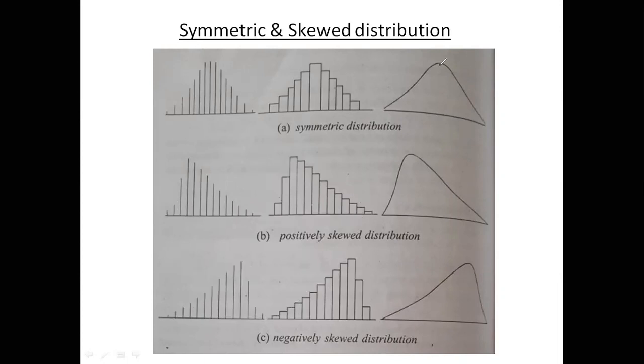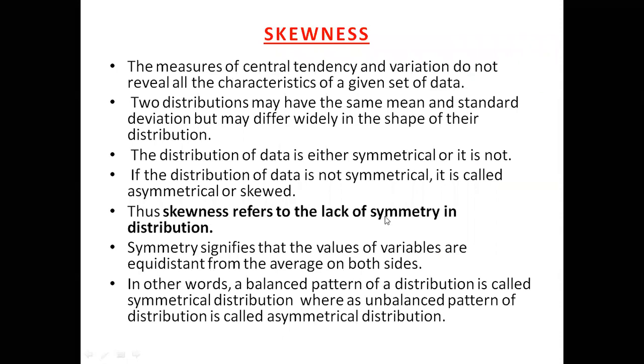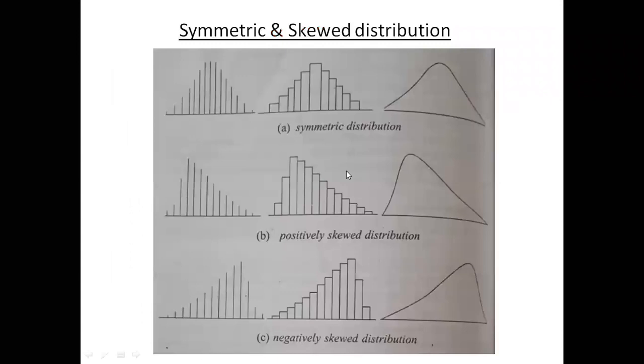So skewness means the skewness refers to the lack of symmetry in the distribution. And what does symmetry mean? Symmetry signifies that the values of the variable are equidistant from the average on both sides. So for example, see this. This is a symmetry.